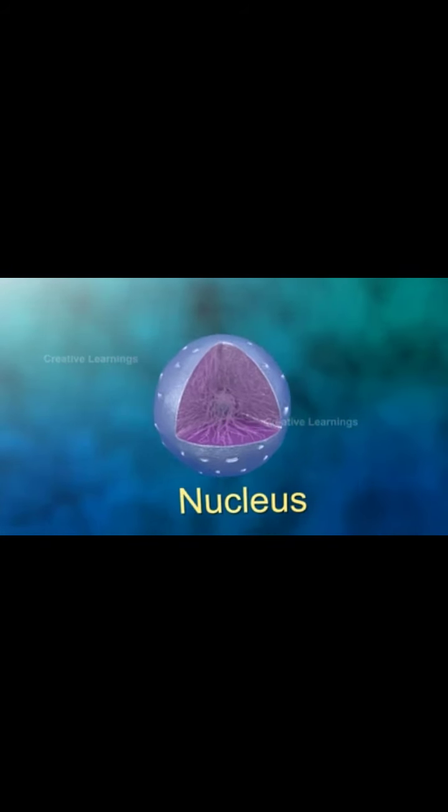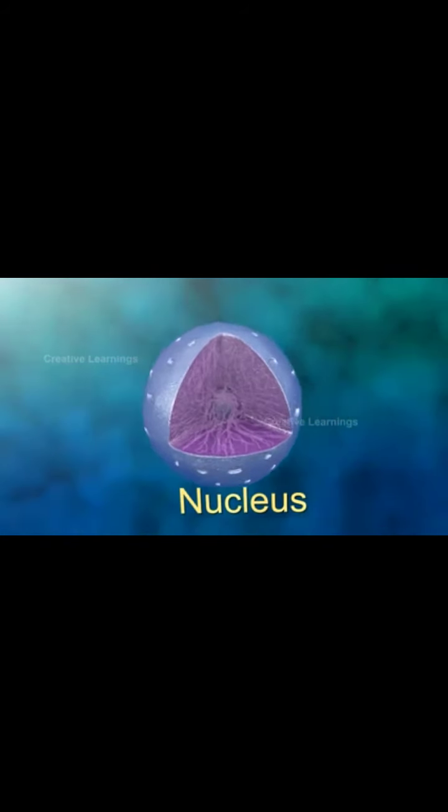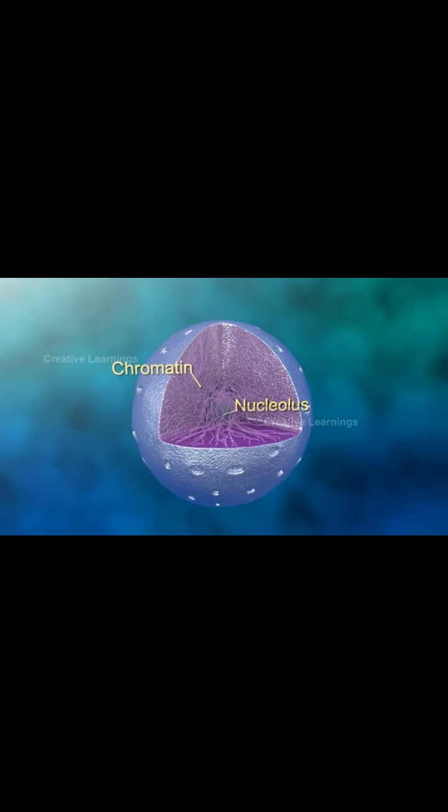In the center of the cell lies the nucleus. Nucleus acts as a brain of the cell. Each and every metabolic activity of the cell is regulated by the nucleus. It contains the DNA in the form of chromatin and a nucleolus.